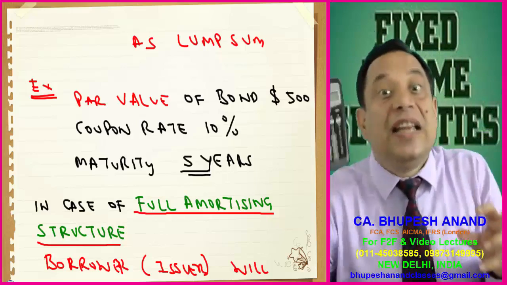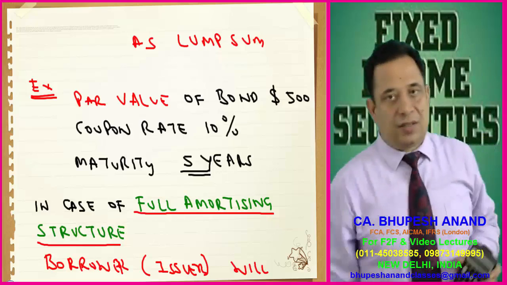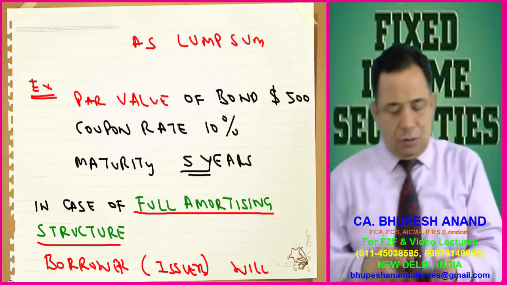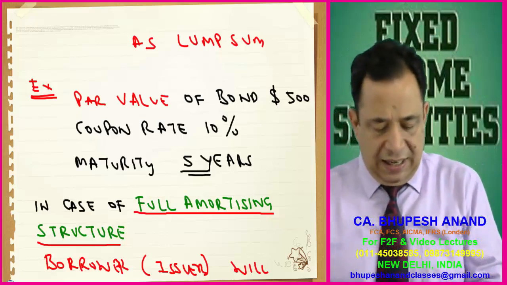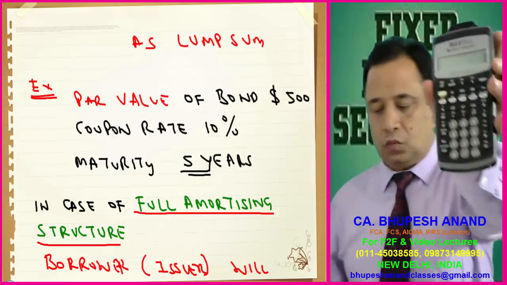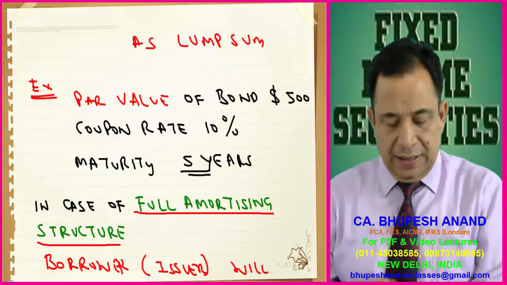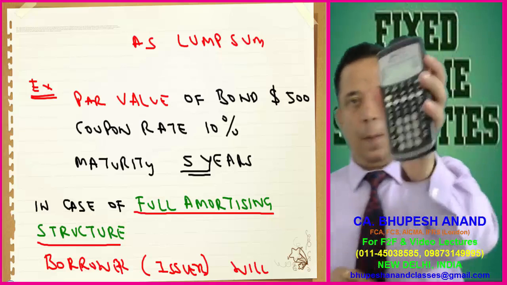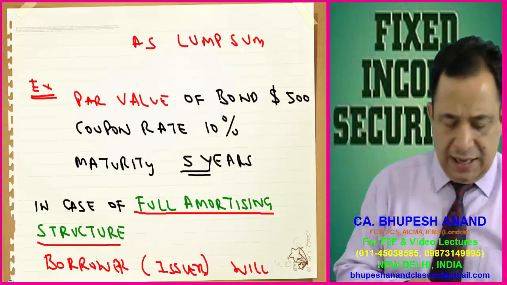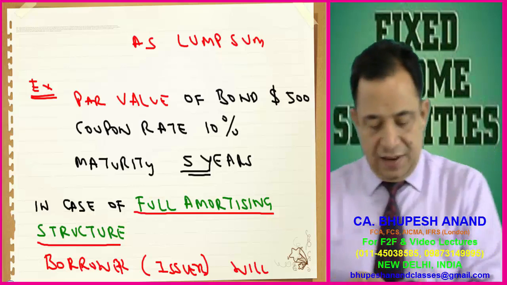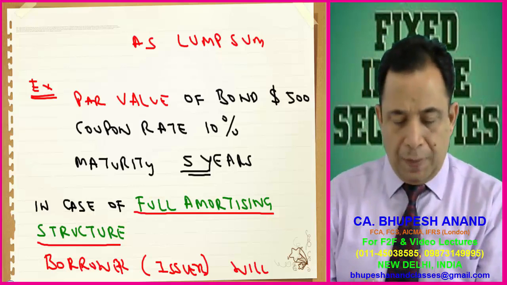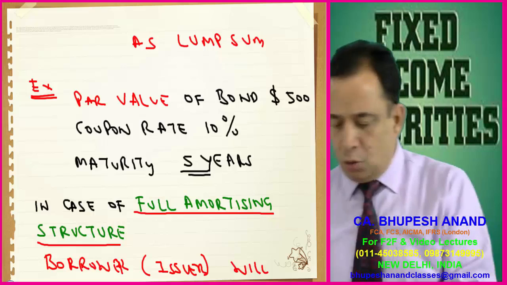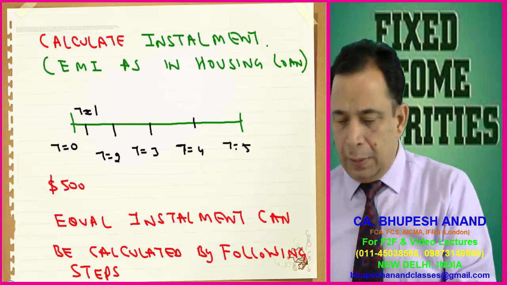I will be using the TVM keys. Second clear TVM. 500 is the present value, 10 is the I/Y, 5 is the N. Compute PMT, and that comes to be 131.89.